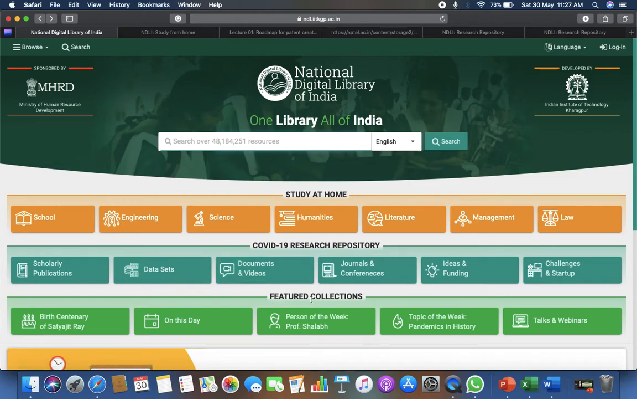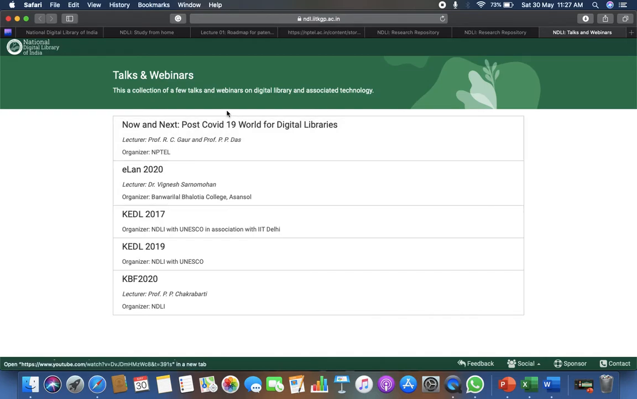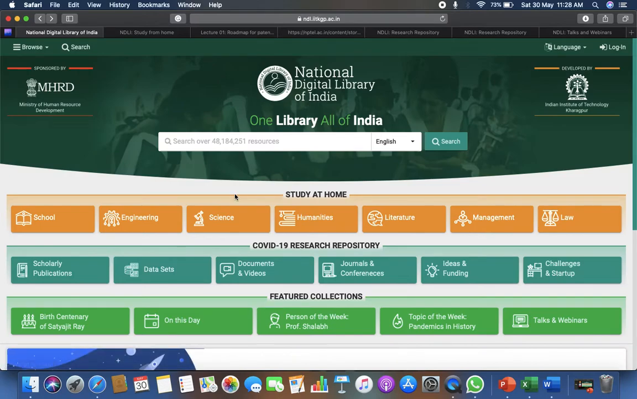And there are some featured collections as well. What day of Satyajit Ray, on this day. Person of the week is Professor Salab. Topic of the week is pandemics in history. Talks and webinars are going on. You can click on the talks and webinars. Then you will get what talks and webinars are going on at the present time. Okay, so that you can go through and get the most authentic data related to engineering.